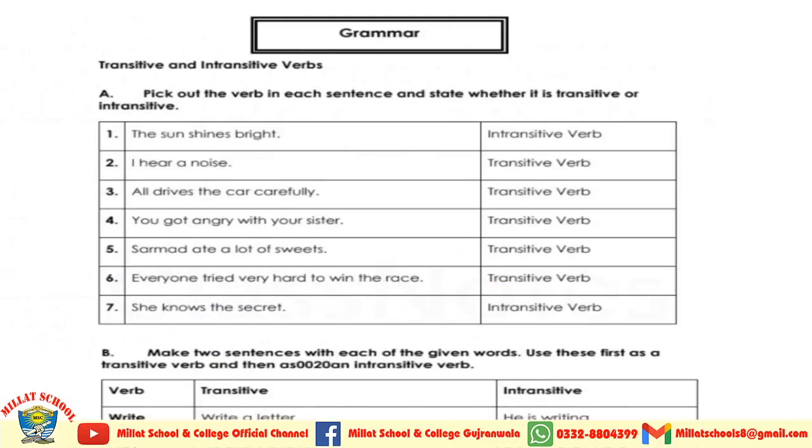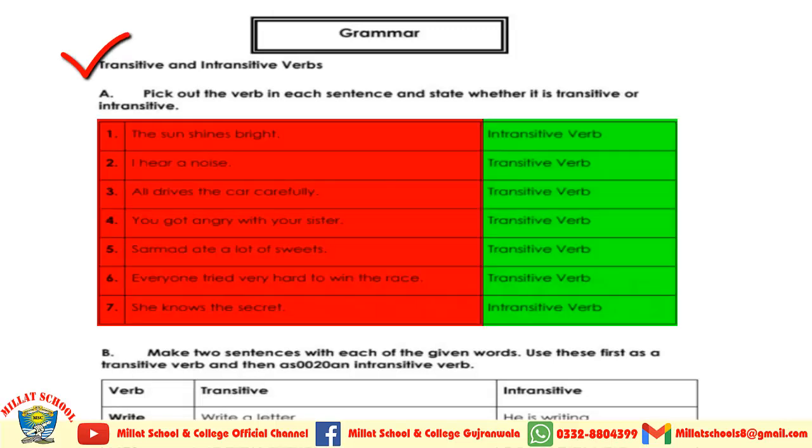Okay students, the next activity is also related to grammar: transitive and intransitive verbs. First of all, they have given you some sentences and you have to pick out the verbs and tell which verb is transitive and which verb is intransitive. I have given you the solution of this activity here, with a complete description of which verb is transitive and which one is intransitive.